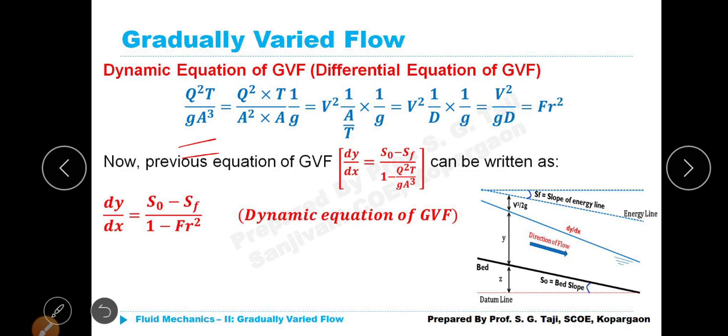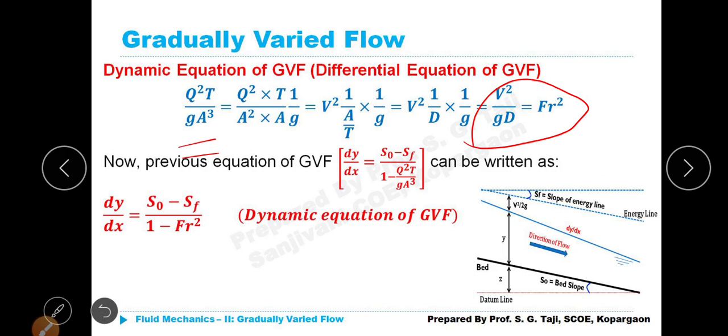What is the value of acceleration due to gravity? Everybody knows. 9.81 meters per second squared. Therefore, we can rewrite it as v squared by g D, that is equal to Fr squared. Why Fr squared? What is Fr squared? Froude's number. Froude's number is nothing but the ratio of velocity squared divided by acceleration due to gravity multiplied by D.